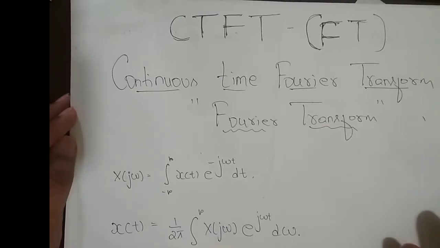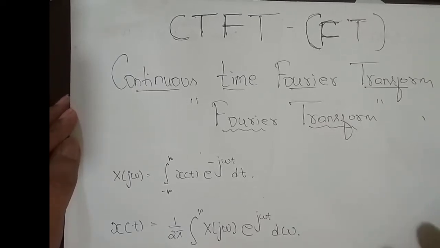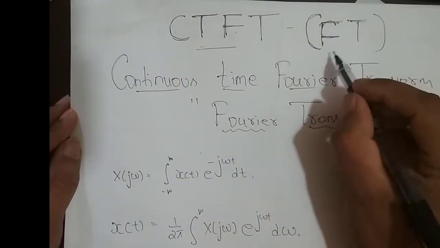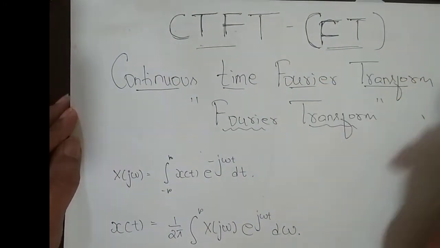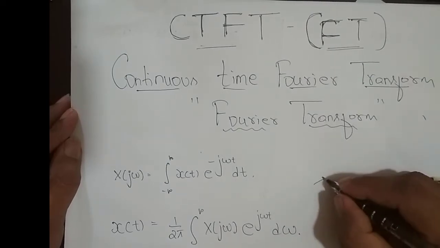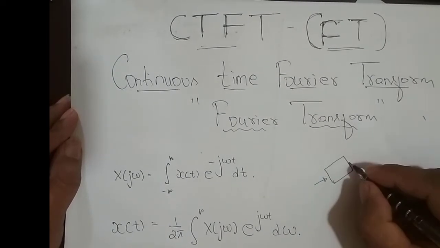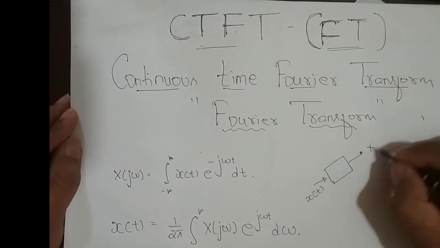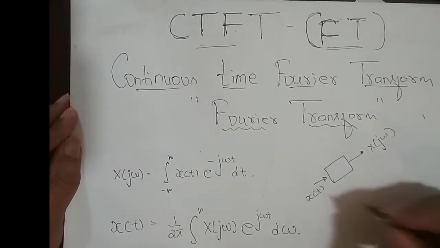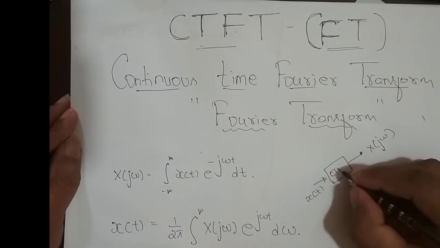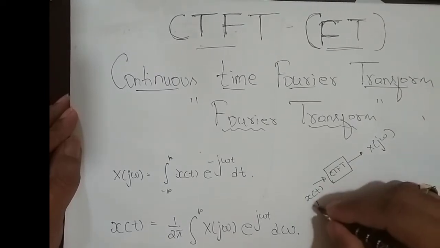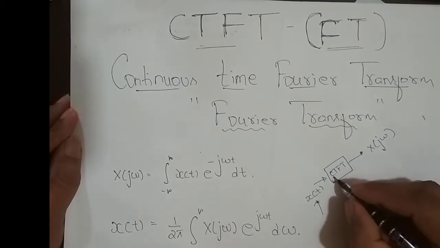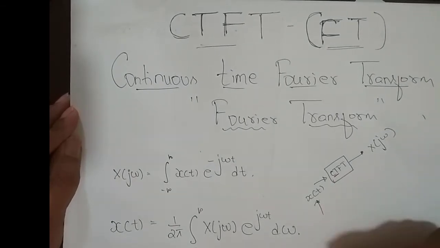Hey guys, we shall discuss the continuous time Fourier transform. In short, we call it the Fourier transform. It's a tool which converts a signal from the time domain x of t to the frequency domain x of j omega. The signal in the time domain should be continuous in time, obviously, because it is a continuous time Fourier transform, and it should be non-periodic.